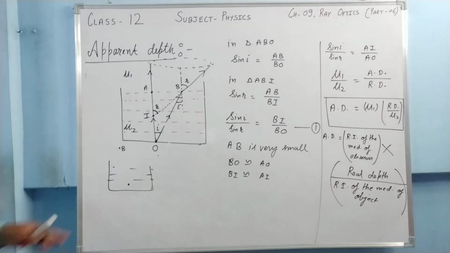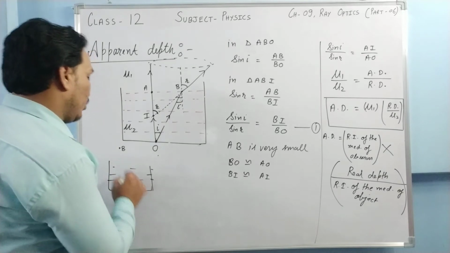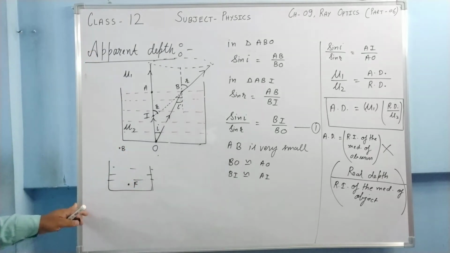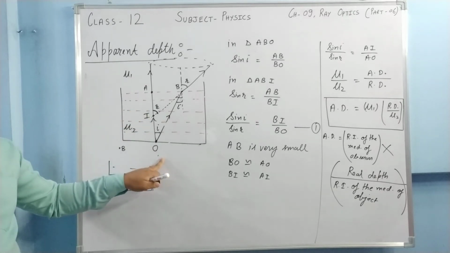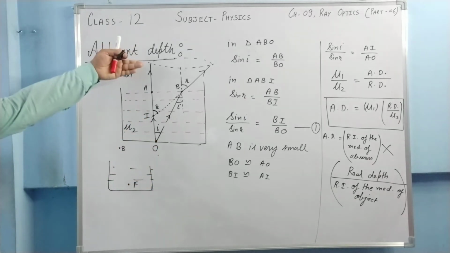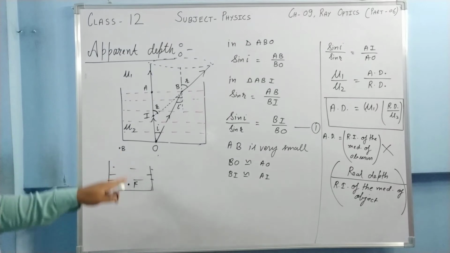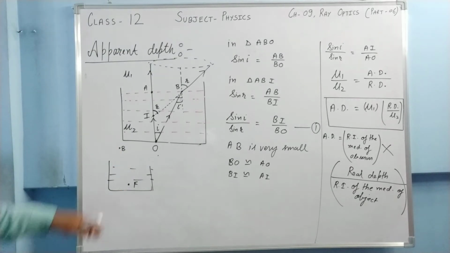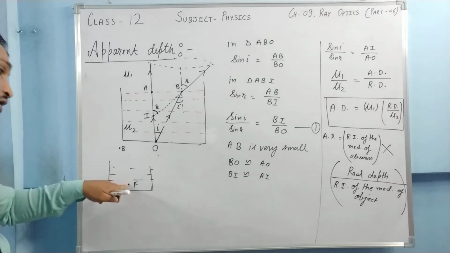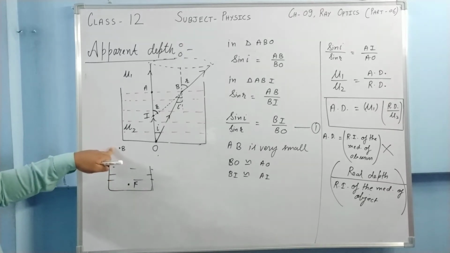So here that fish is the observer and the bird is the object. This is just the reverse case of this one. Here the observer is in the denser medium and the object is in the rare medium.